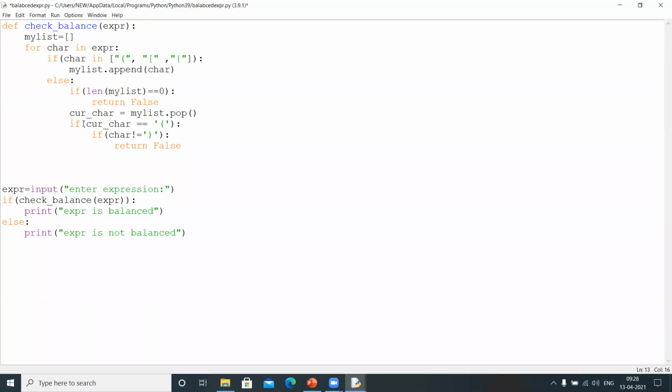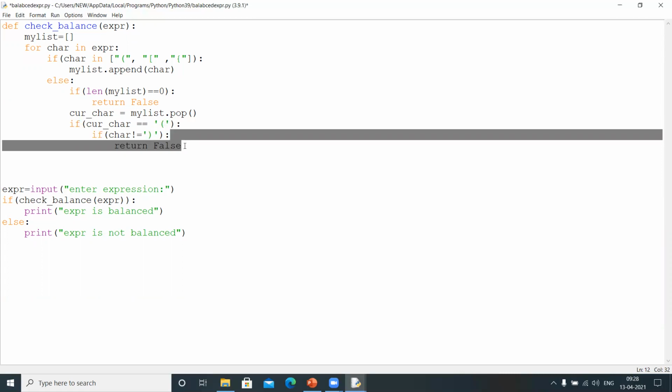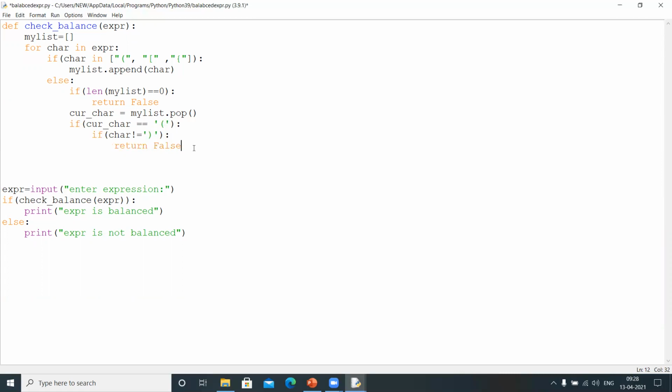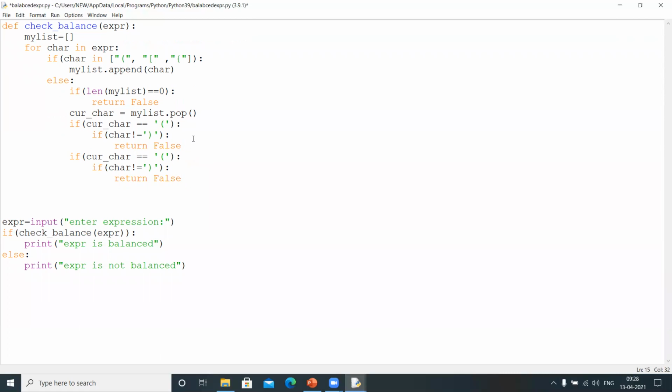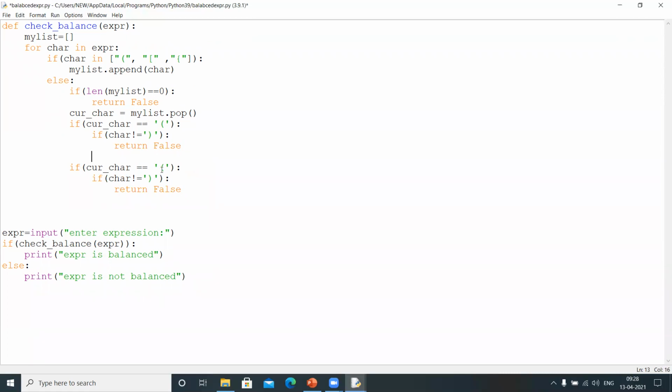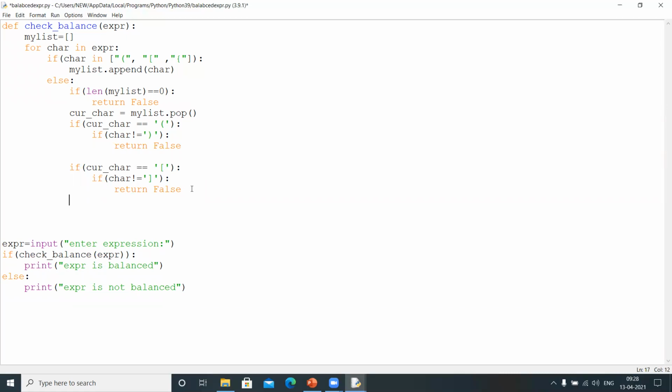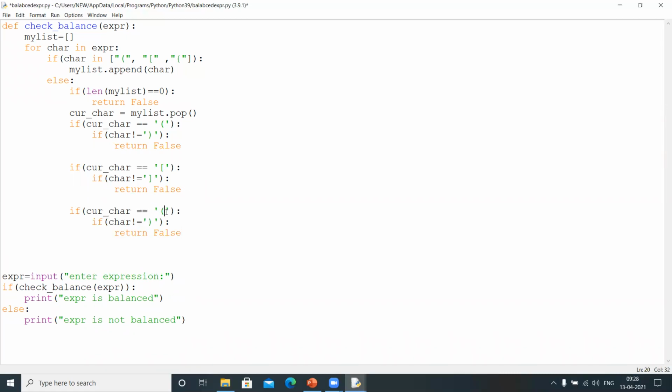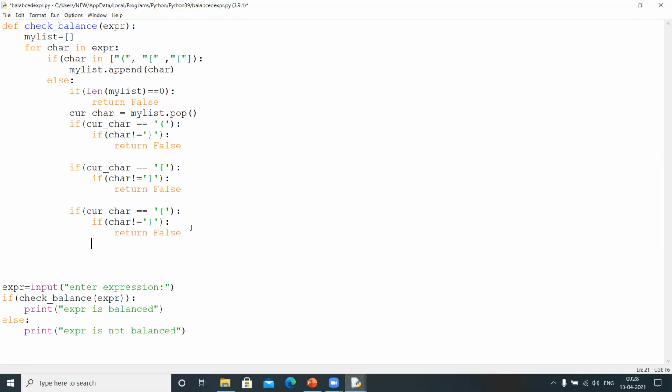Now the same scenario for everything. Let me copy this and paste it here for all the things. As you can observe here, if the current character is an open square bracket and the character is not a closed square bracket, I need to return false. Similarly, I am writing one more thing. If the current character is an open curly brace, and the character is not a closed curly brace, I will write return false, right?